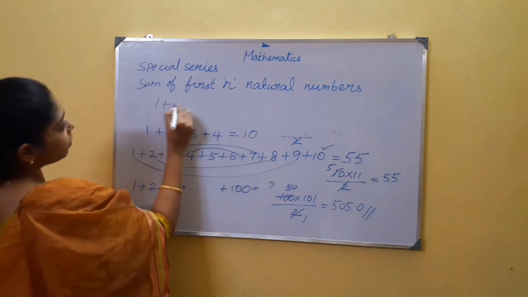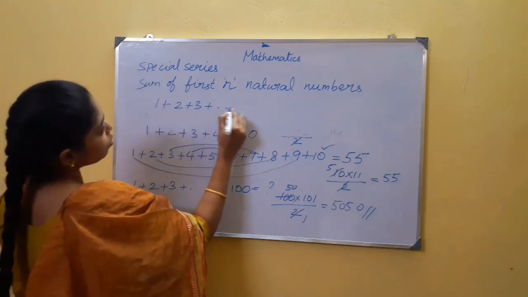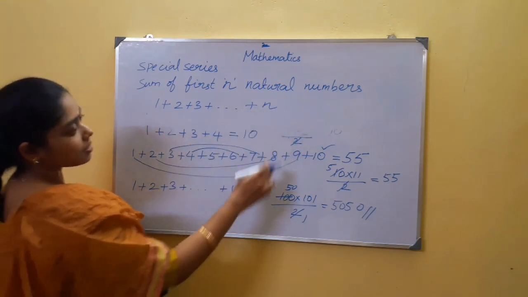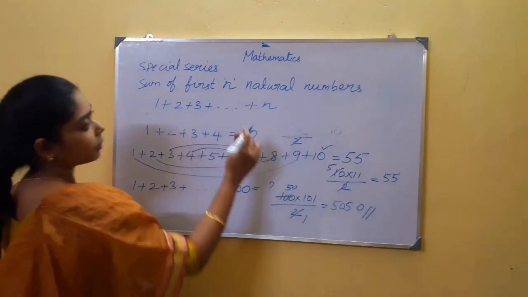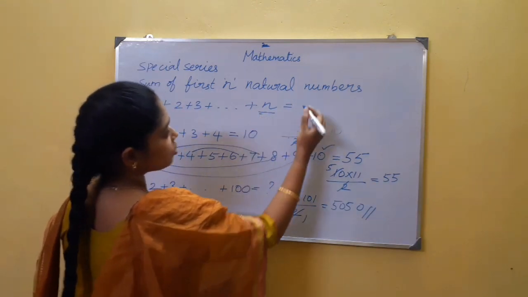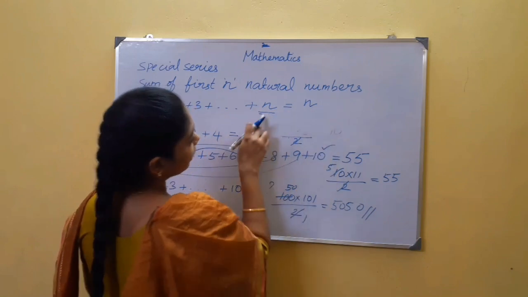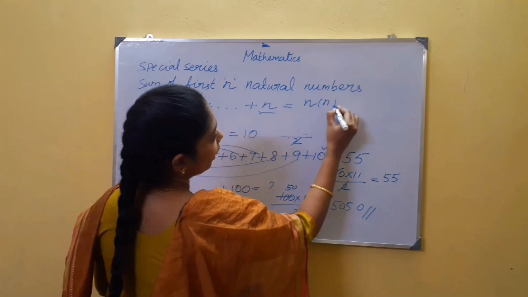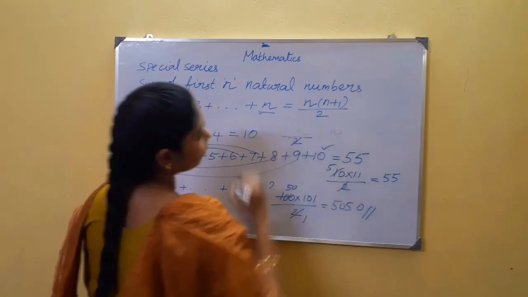The formula is 1 plus 2 plus 3 going on up to n. N can be any natural number, that is, the pattern is true for any natural number. For this I am using one variable n. This can be any natural number. The pattern is that the last number in the series is n. So it is n into n plus 1, whole divided by 2.